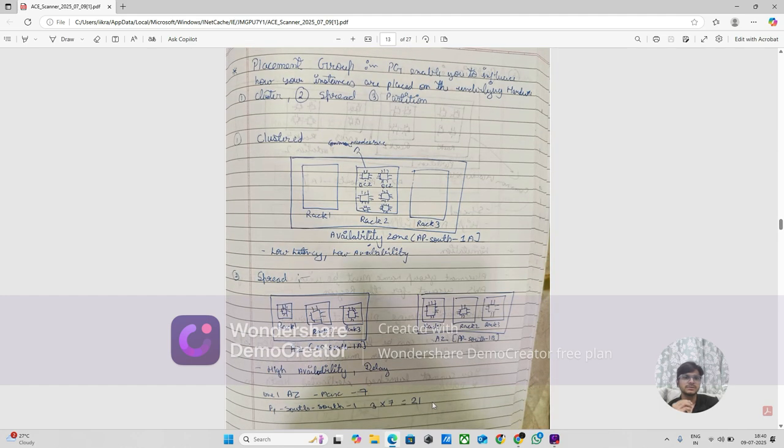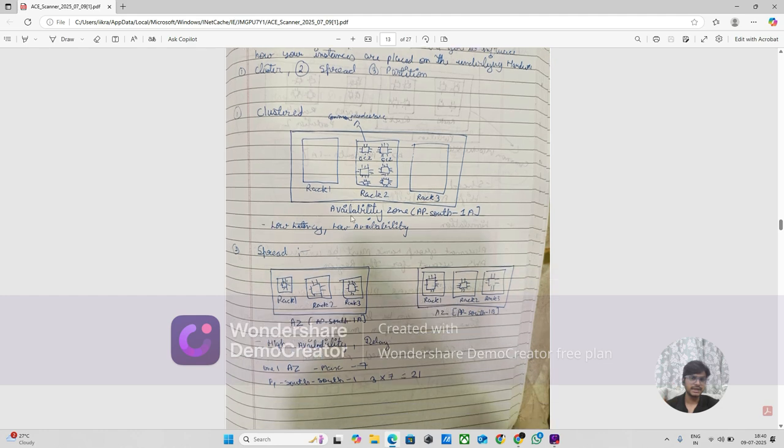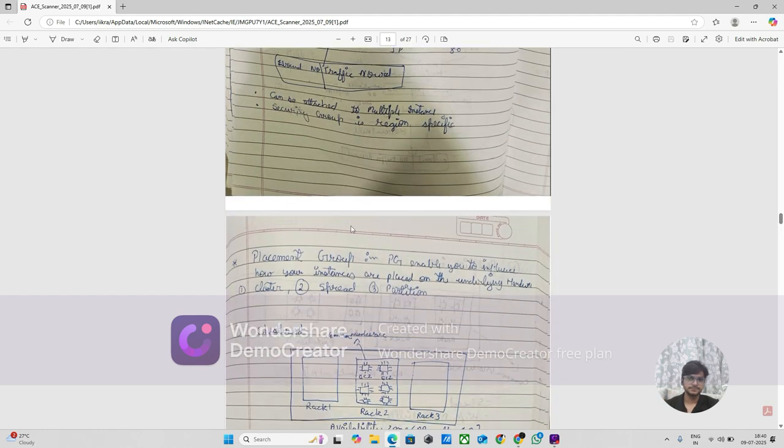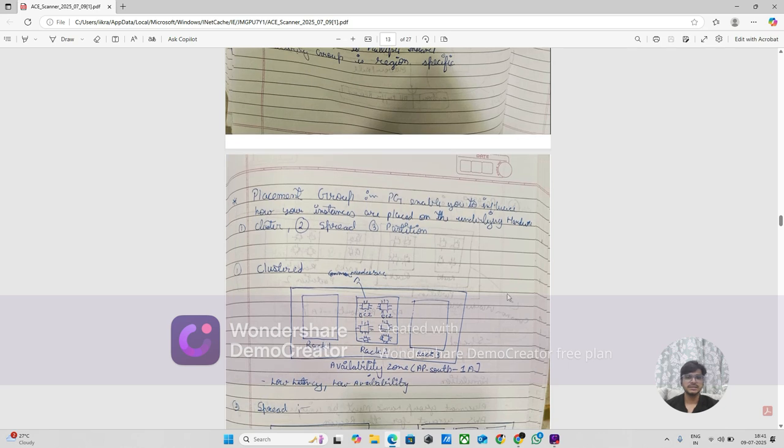Placement group, or PG, enables you to influence how your instances are placed on the underlying hardware, how your EC2 instance is placed. There are three types: cluster, spread, and partition. If you see cluster, what is cluster?